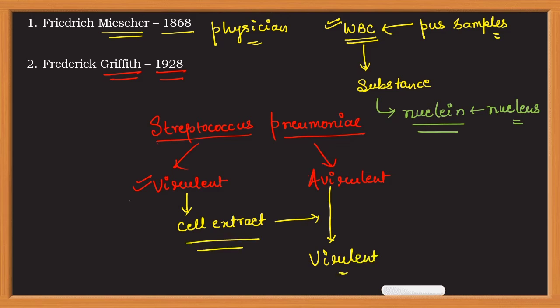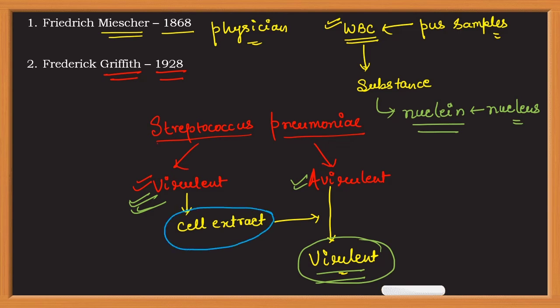So he found that in the presence of cell extract from the virulent strain, the avirulent strains were transformed to the virulent one and they were causing disease like the virulent strain. So Griffith concluded that there might be some molecule in the cell extract of virulent strain that was causing this transformation, and he named those molecules as transforming principle.